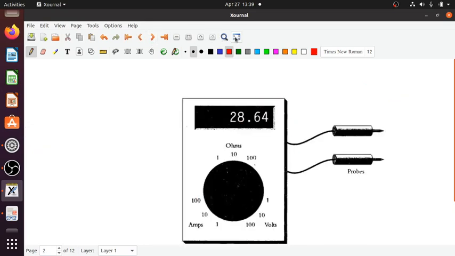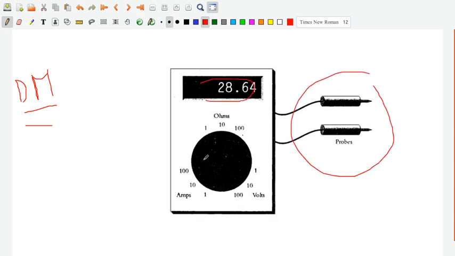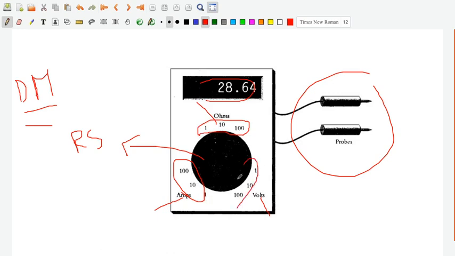As you can see here, this is the basic example which has been taken: a digital multimeter. As you can observe, in the digital multimeter you have two probes, a display screen, and the rotary switch. In this rotary switch you have different measurements and different ranges, that is amperes, ohms and volts. Different ranges you have, like 1, 10, 100.